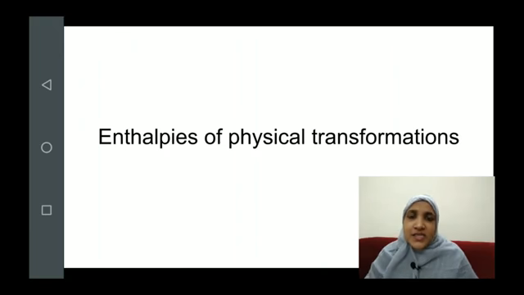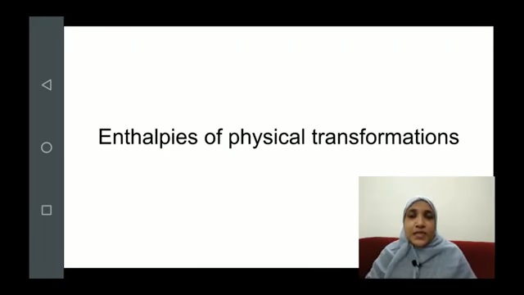Now what is phase transition or physical transformation? It means that a system is undergoing a change in physical state from one form to another form. Like if it was a solid system, it is converting to liquid, or if it was a liquid, it is converting to gas, or gas is converting to liquid, whatever it is. Okay, the system is undergoing the phase transition. This phase transition is happening in bulk. It is not in a small area of the system, but the changes are taking place in bulk.